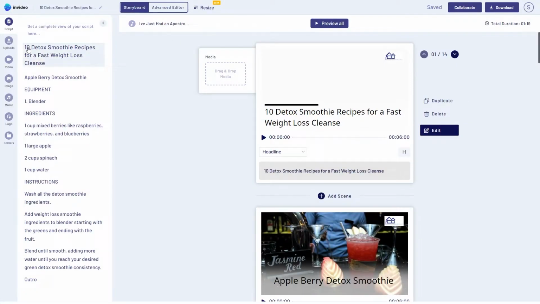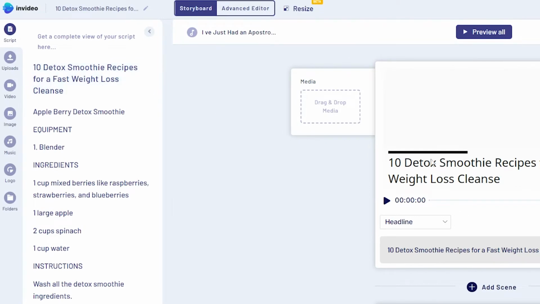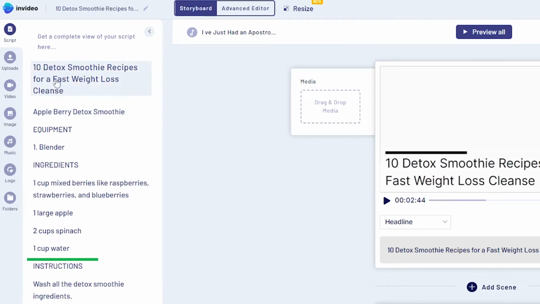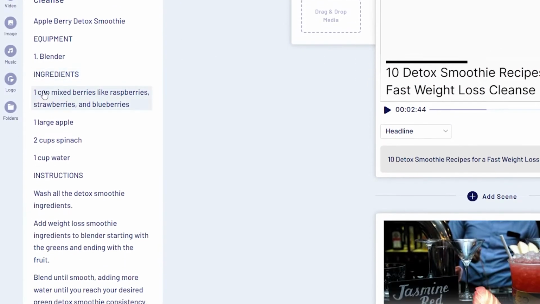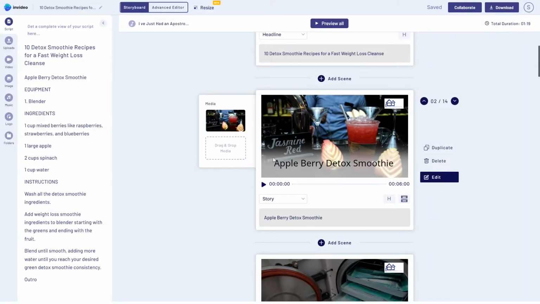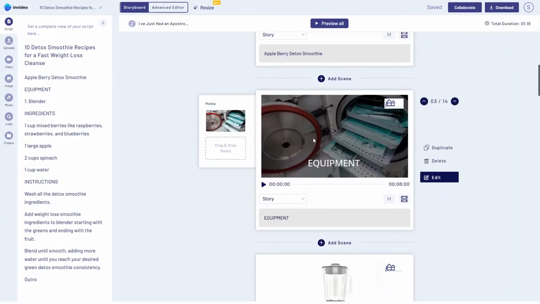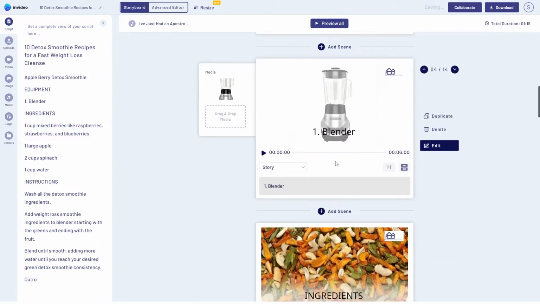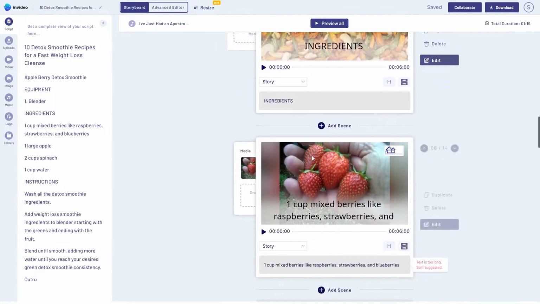On the following page, you'll see every slide in your video, including, for instance, the header, the ingredients list, and then numbers 2 and 3, which, as you can see, have transformed this into a visually appealing film that is prepared to be posted on YouTube and the other site we're referring to.